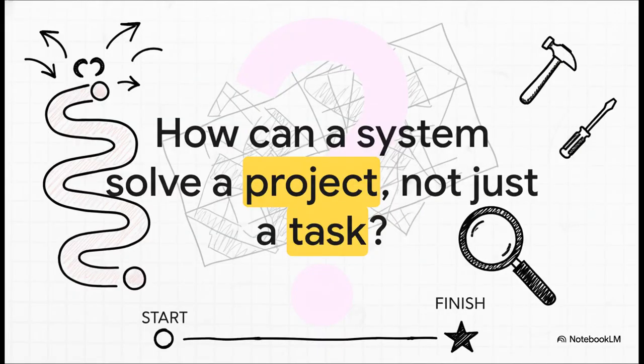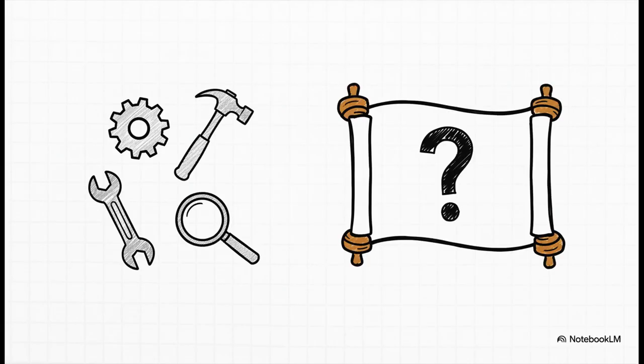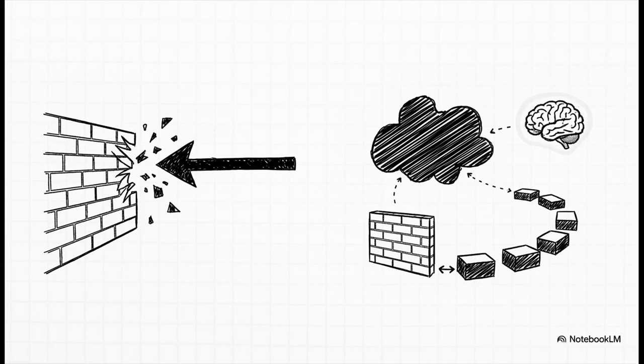Because your usual tools just won't cut it. Yeah, a standard script or orchestrator, it's just going to fail on a vague problem like this one. The system has all the right tools for sure, but it has no idea how to connect them. And that's where this idea comes in, a planning agent. It's about planning first, then executing.